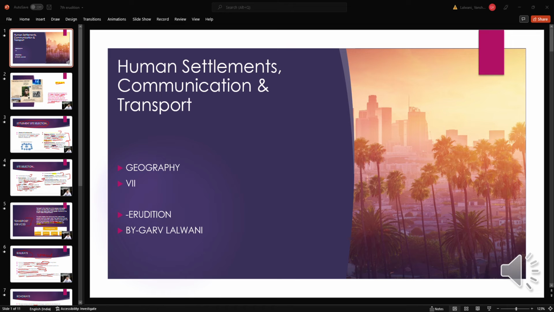So, settlements. What are settlements? Settlements are places where people build their homes. They build homes, grow food, and develop better means of transport and communication.